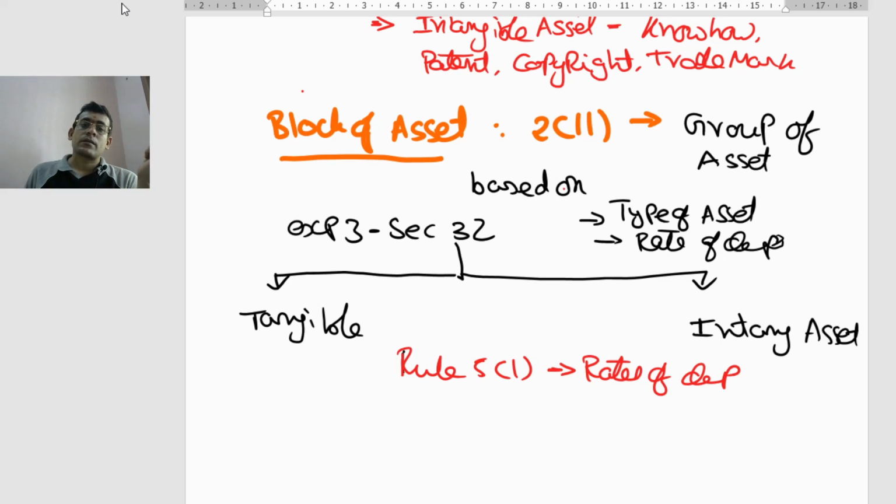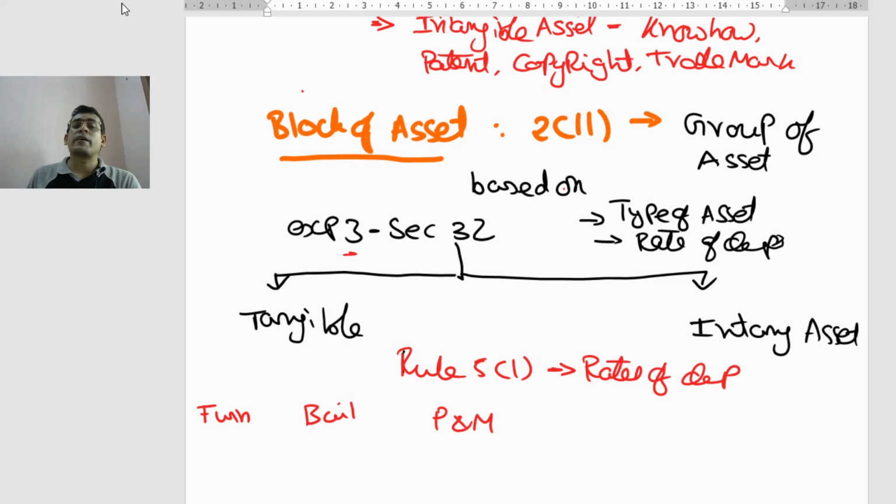Already we had covered explanation 3. It says that your tangible assets can be broken up into furniture, building, and plant and machinery. That's as per explanation 3 to section 32.